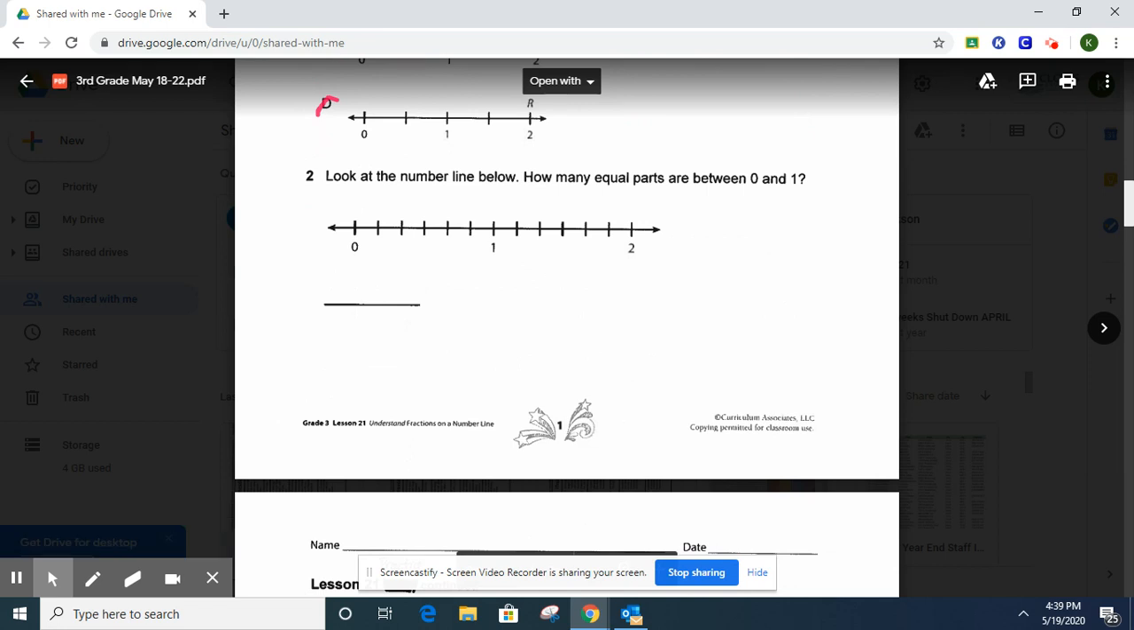Number 2, look at the number line below. How many equal parts are between 0 and 1? Okay, remember we count the lines or the spaces in between. 1, 2, 3, 4, 5, 6. How many equal parts between 0 and 1? 6.